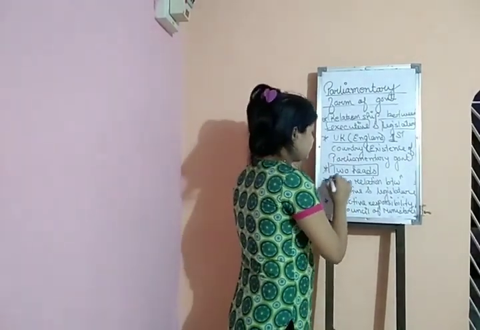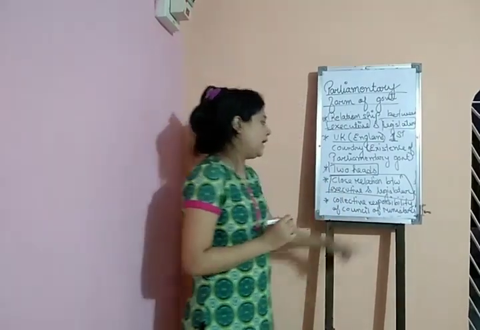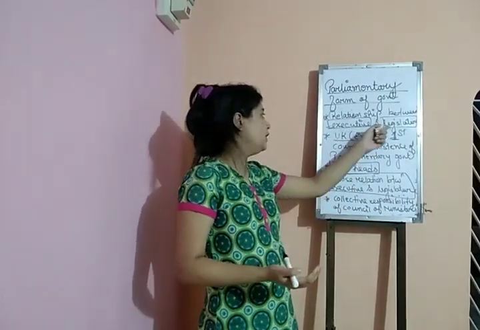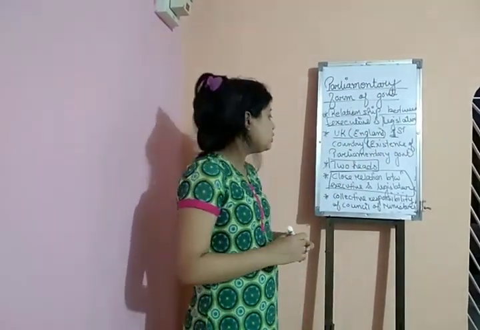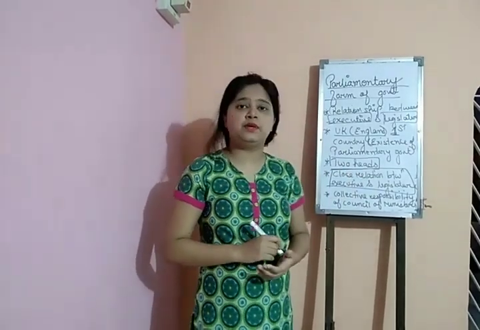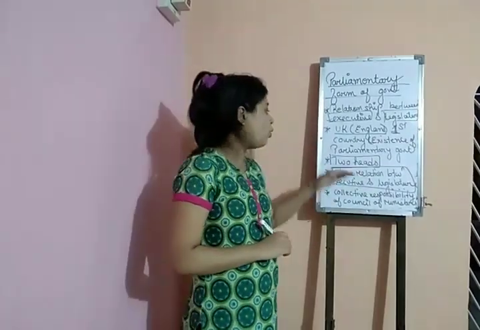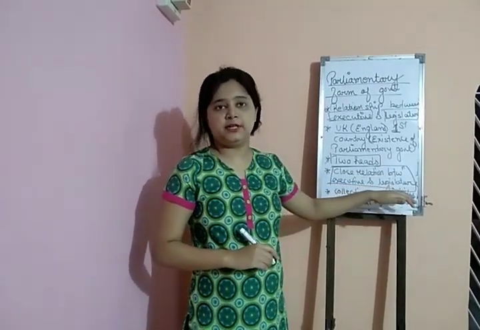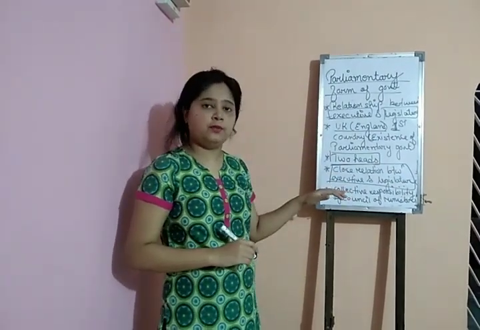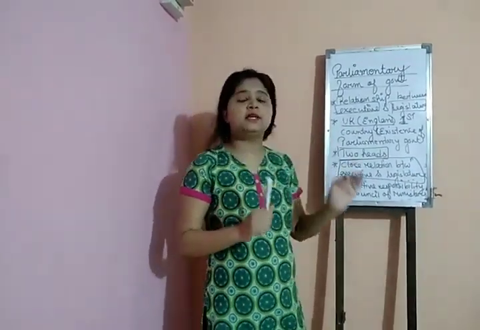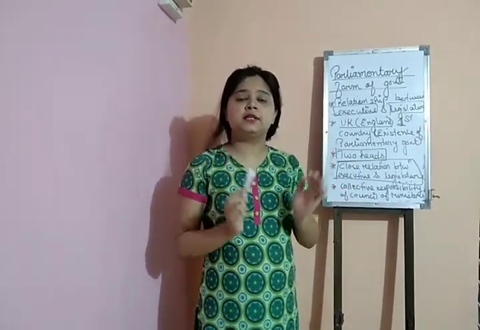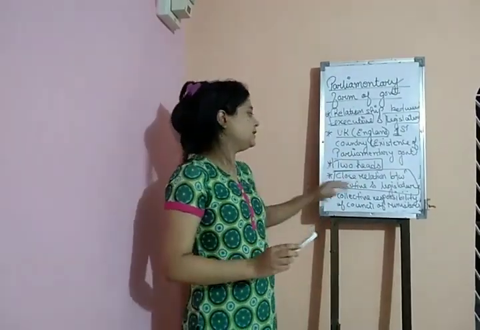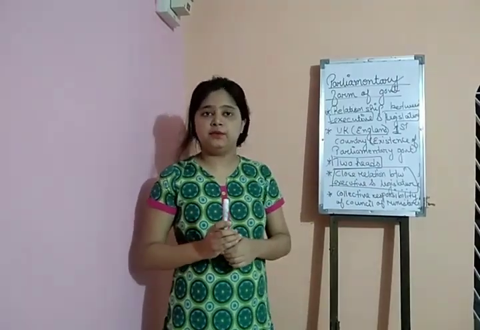Then the next important feature is the close relationship between the executive and legislature. Since this form of government came into being on the basis of the relationship between the executive and legislature, we witness a close relationship between them. A cordial and cooperative relationship exists between the executive and the legislature. There is mutual understanding and close cooperation between these two branches of the government.